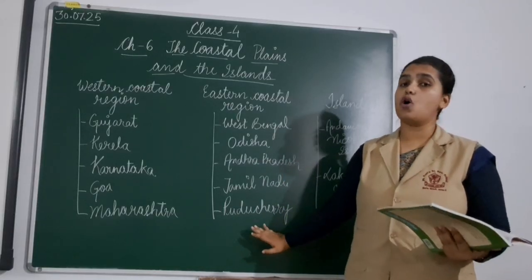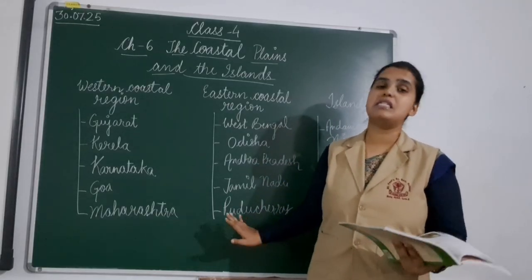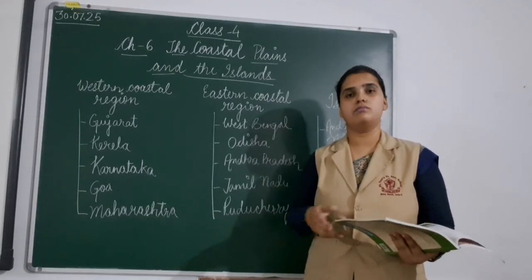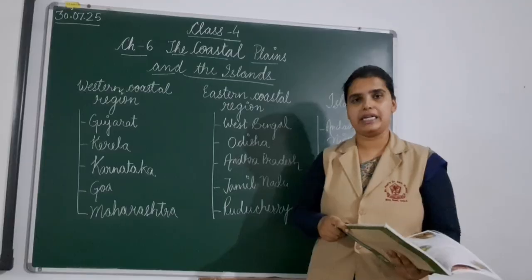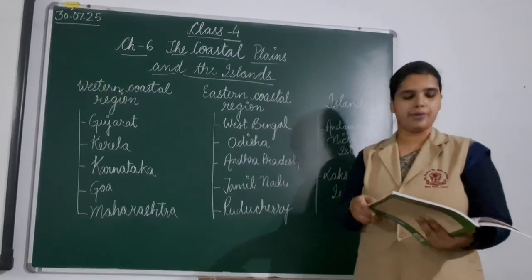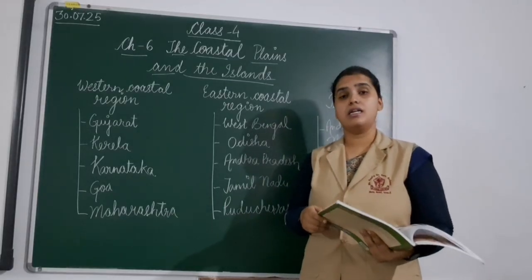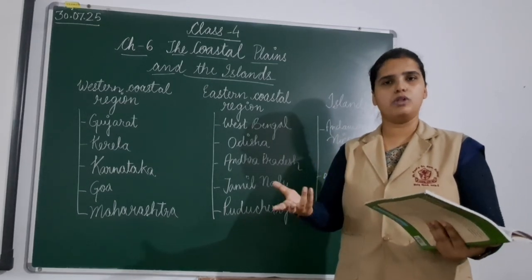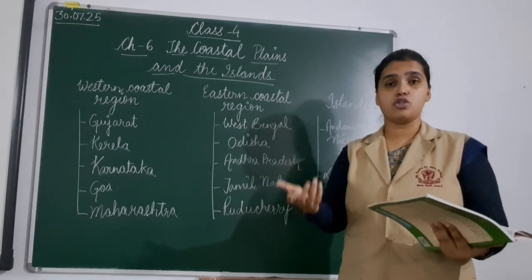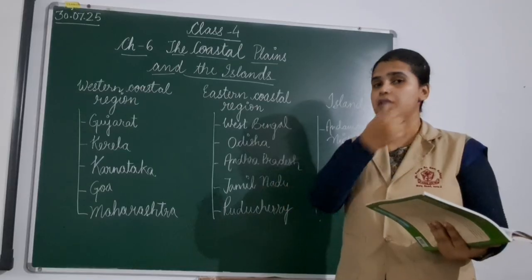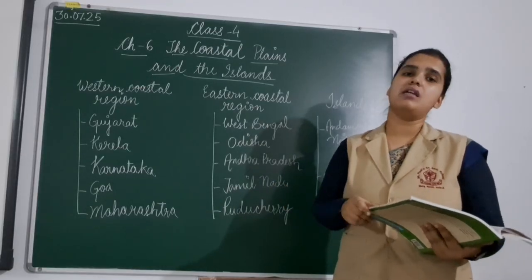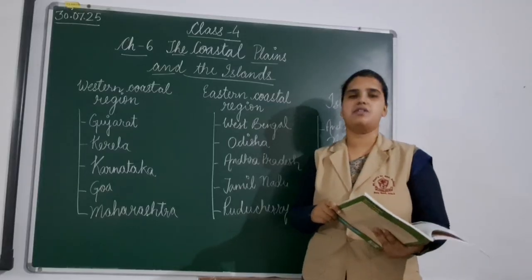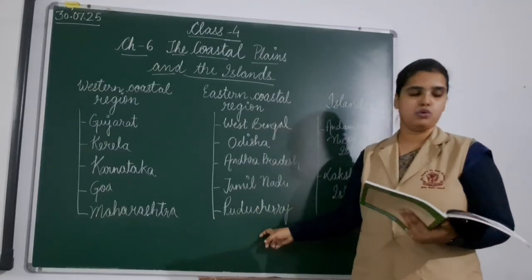It is famous for the Aurobindo Ashram. Aurobindo Ashram is dedicated to Aurobindo Ghosh, who was a revolutionary and a famous spiritual leader of India. So it's the ashram dedicated to him, and it is Auroville. Auroville is near this Aurobindo Ashram only, and it is also a famous tourist destination. And we have Maitri Mandir in this area. So mark it in your books. Maitri Mandir in Auroville is a famous tourist destination of Puducherry.